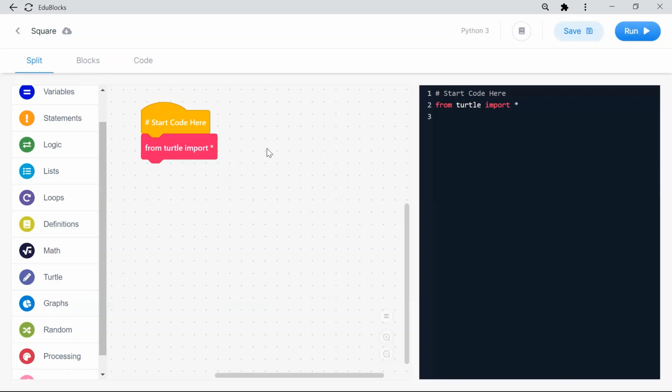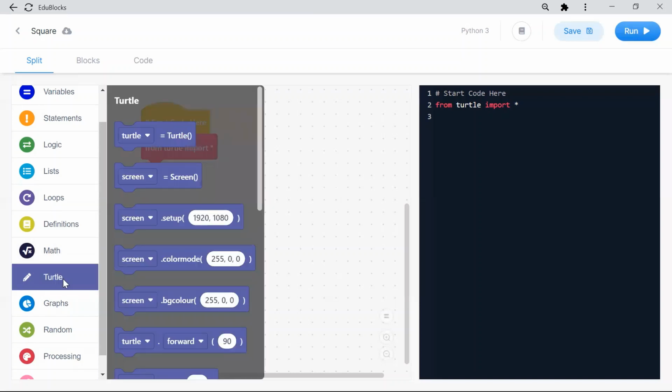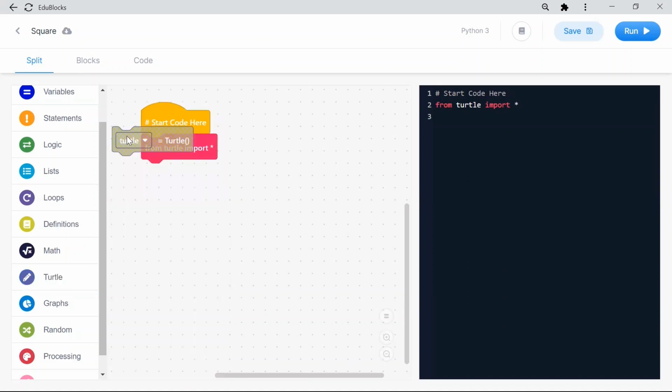Okay, this is the basic thing. Today we are going to draw a square only. Once you import from turtle, next go again to the pen, and in the first block you can see turtle equal to turtle. You click it, and it will come to your workspace. This is my workspace. The dotted area is there, no? That is the workspace.